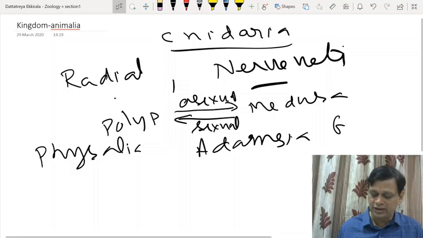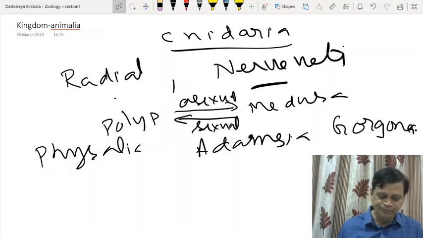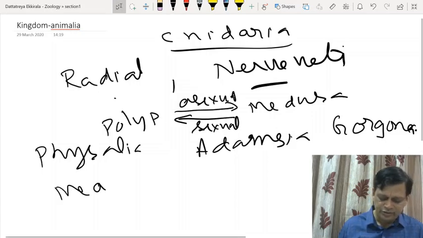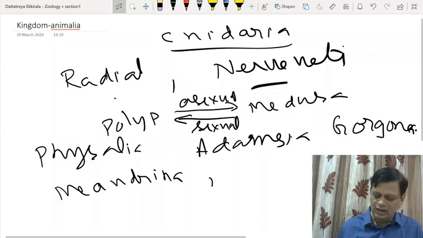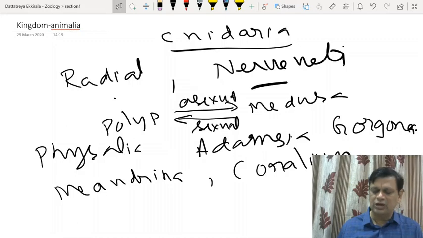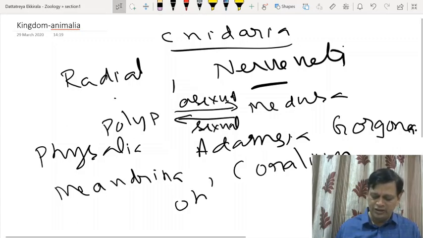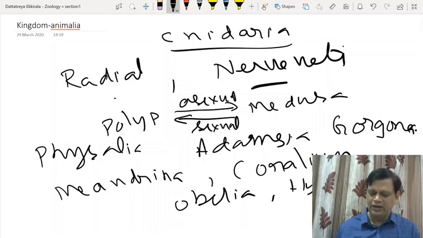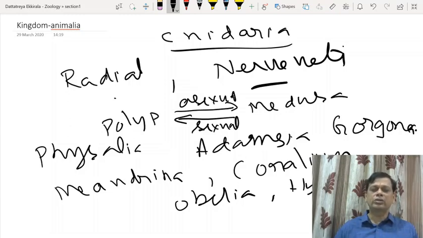Then Gorgonia is called sea fan. Then Meandrina, Meandrina is called brain coral. Right? Corallium, there is one popular other example. Corallium rubrum is called precious red coral. Obelia, one of the commonly studied, and Hydra. So Hydra is a very popular example with the polyp-like appearance, no medusa form.